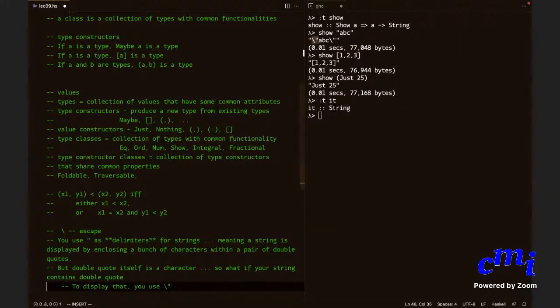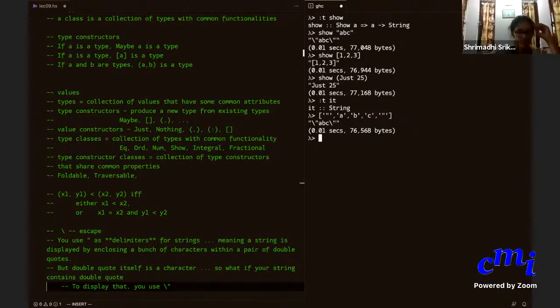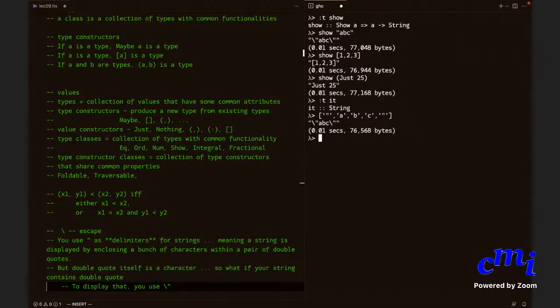Technically speaking, if I write character 'A', followed by character 'B', followed by character 'C', followed by the character consisting of a double quote, you see what is happening? To display it, it will put a backslash before the double quote. Now suppose you want to write Father's Day. How do you present it as a list?